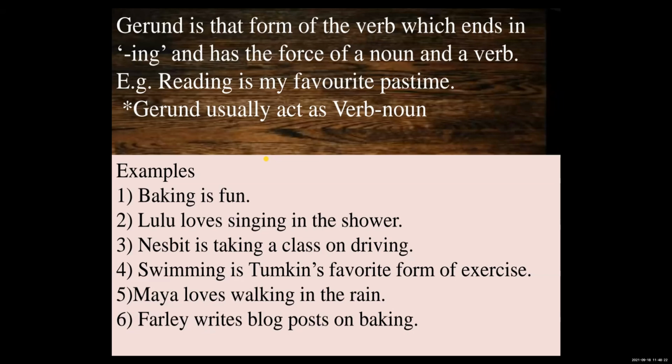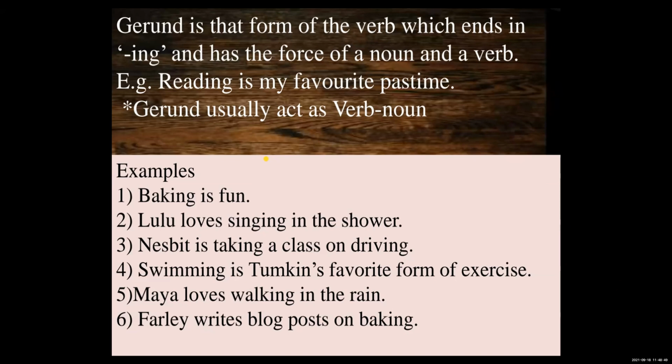That's why we can say that baking is a gerund here. Now, Lulu loves singing in the shower. Yes, singing is a verb, but it is the name of a hobby. So here the gerund is singing.